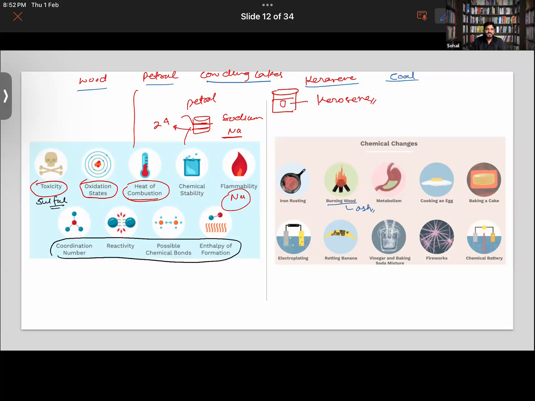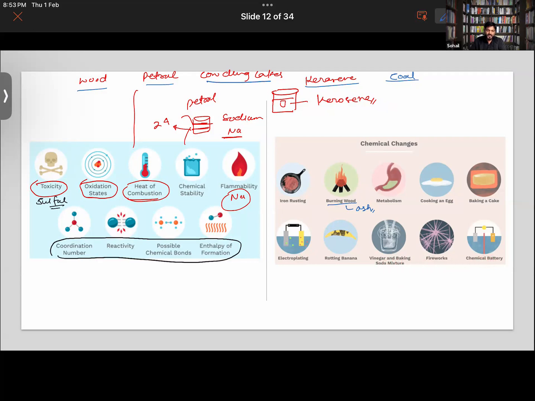Metabolism basically refers to the different types of activities happening inside our body, like digestion, assimilation, absorption of food, and transport of blood. These are all different kinds of metabolic activities that go on inside our body. So in the image, you have different examples of chemical changes. Some common examples are there. Have a look at electroplating and the chemical battery.